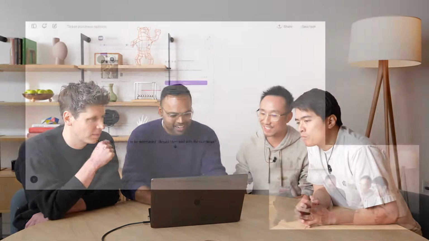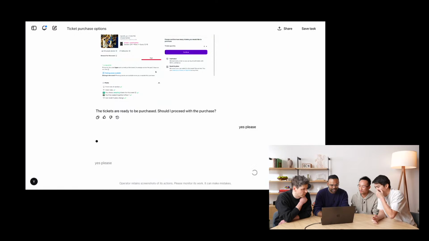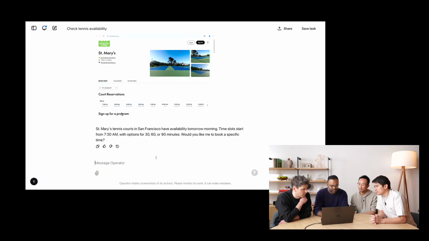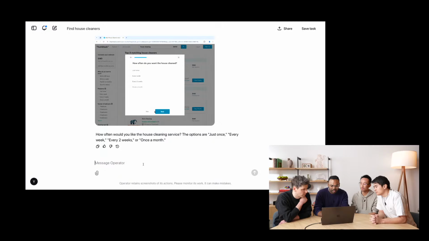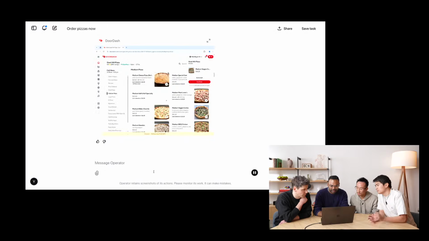Exactly. Should we check on status of our tasks? Yeah, let's check on the status. Okay. So it looks like tickets are ready to be purchased. Yes, please. Okay. Well, that's happening. This is good. I can ask it to book it, but I'm just going to close it for now. Oh, just once, please. We'll continue. And looks like we're adding pizzas.